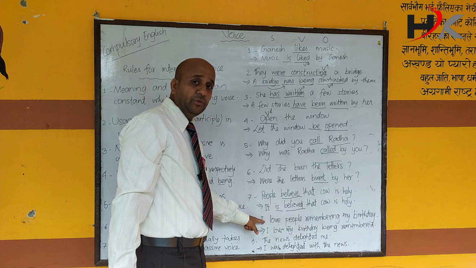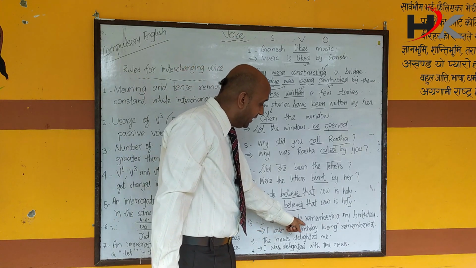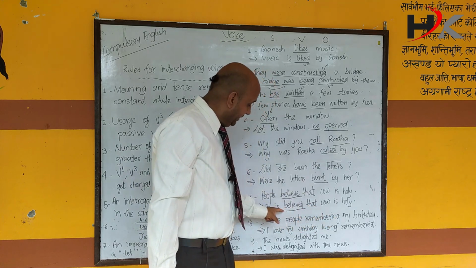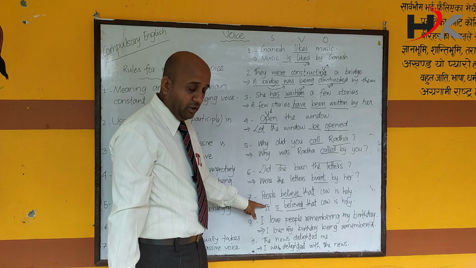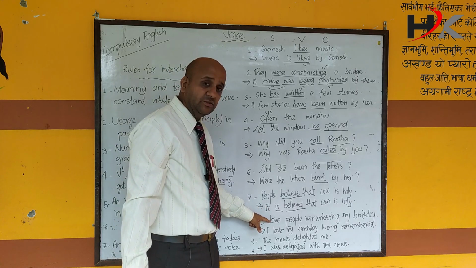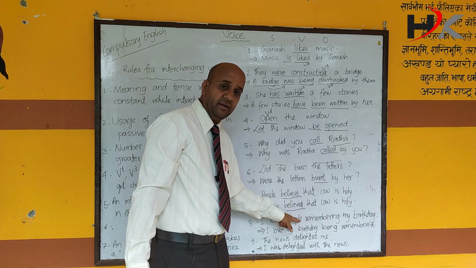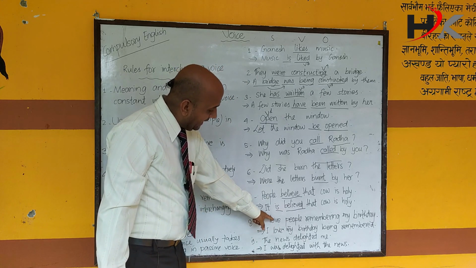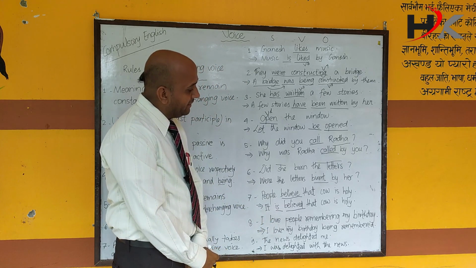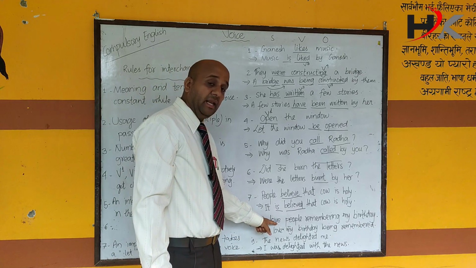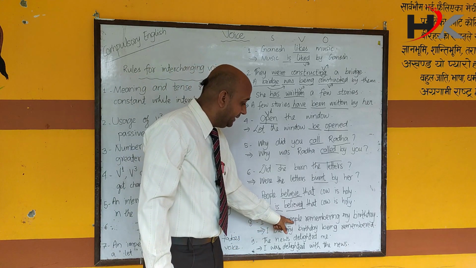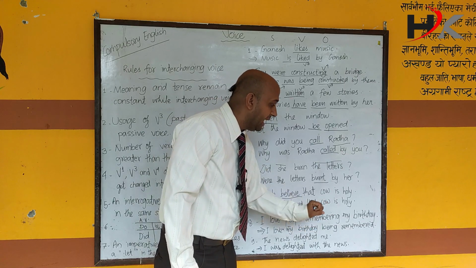Student, I want you to see such sentences where you change the middle part. Here we were talking about sentences where we need to change the first part. On the other hand, there are some sentences where we need to change the middle part. I love people remembering my birthday. I love something. What is that? People remembering my birthday.